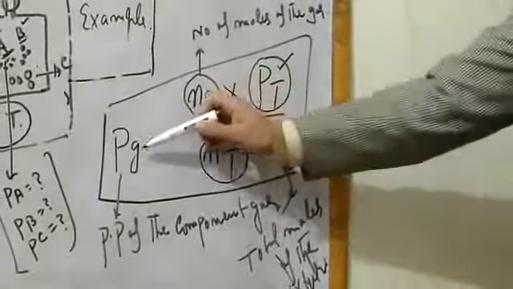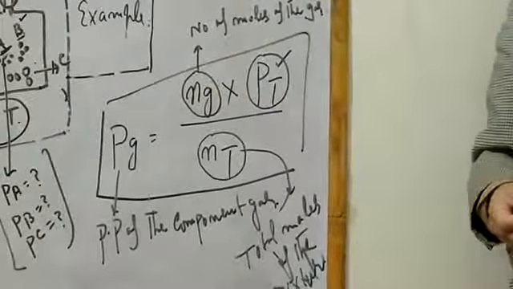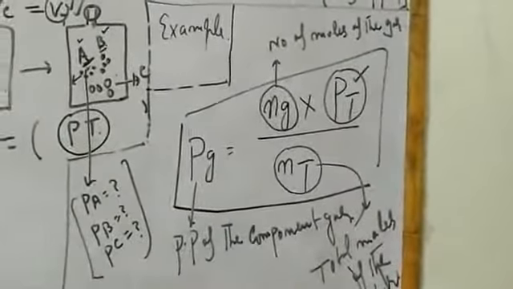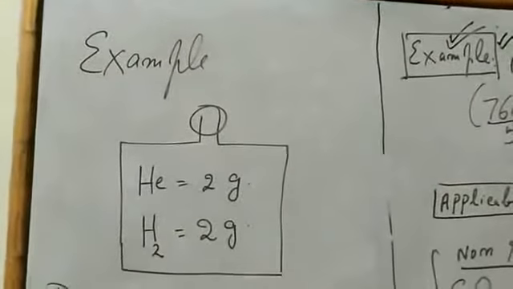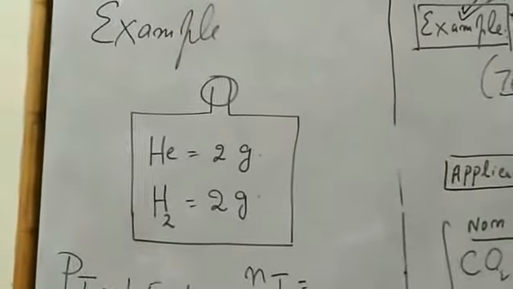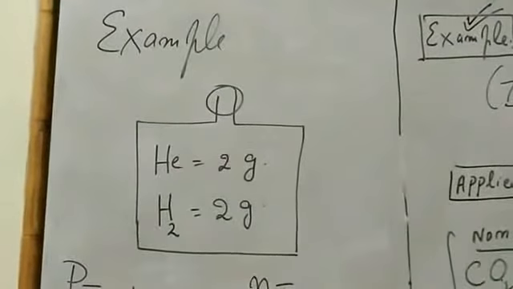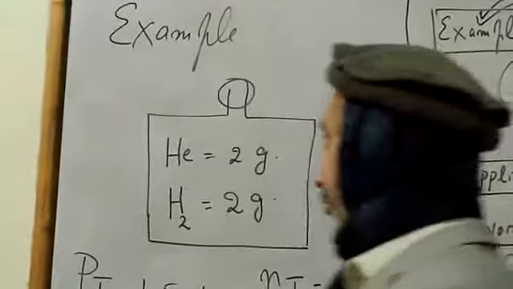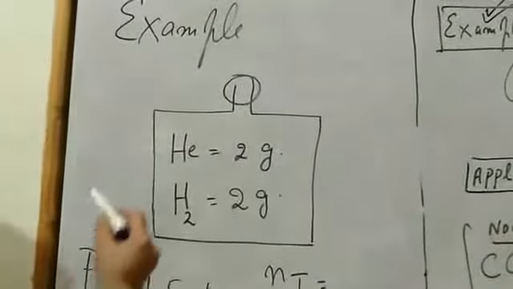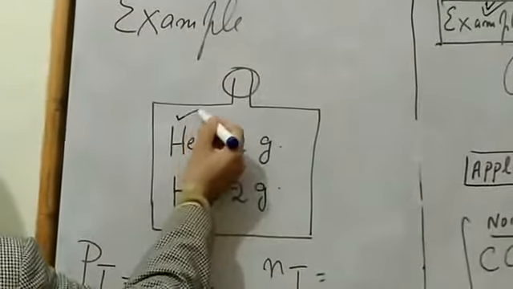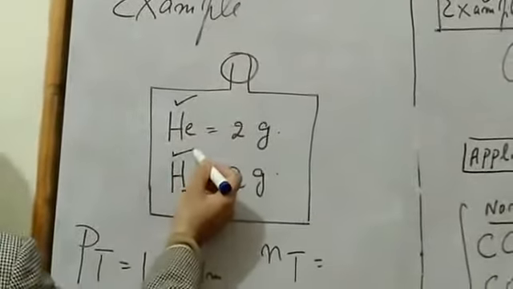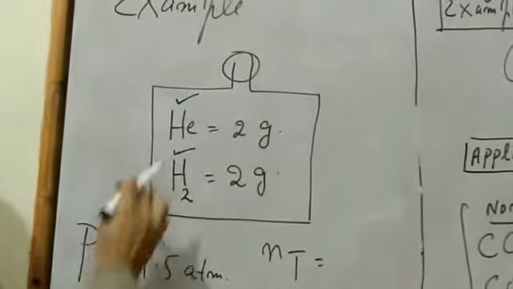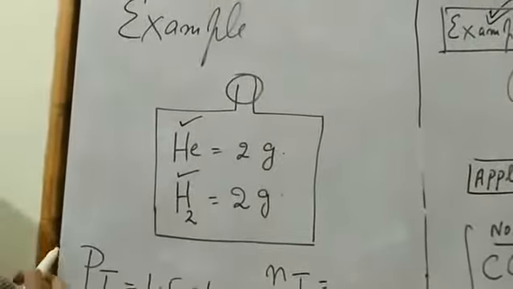Now let's have an example on this in order to clarify it further. In order to clarify this equation, let's have an example. Here we have a mixture of helium and hydrogen, which are non-reacting gases.